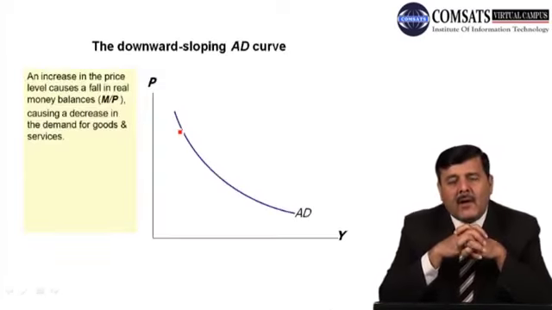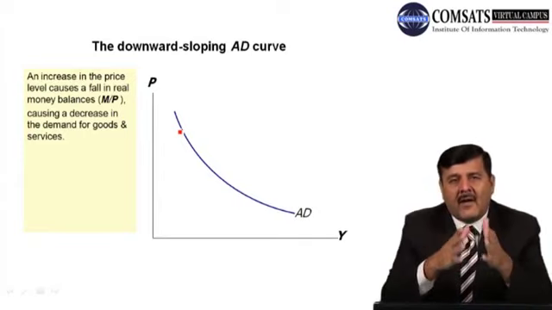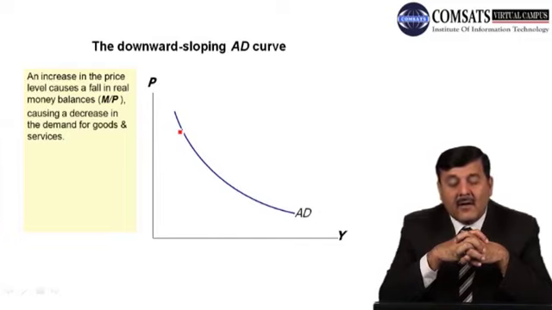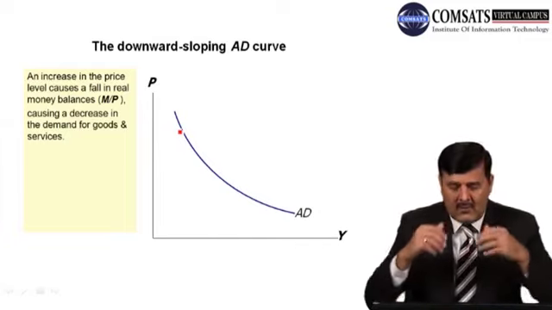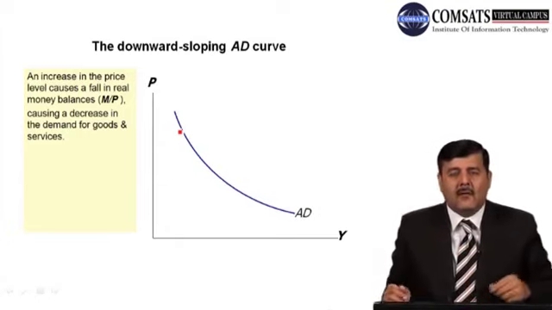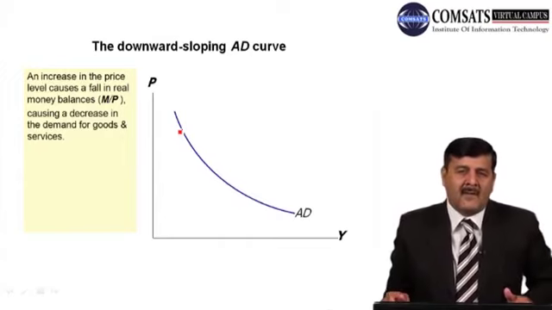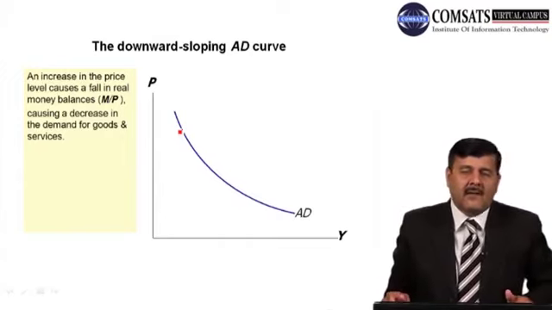By this principle, as you can see on this slide, we have a downward sloping demand curve. On the y-axis we are measuring price level in the country, prices in the economy, and the x-axis measures output level in the economy. And as we said, if we hold M and V constant, then prices P and Y are negatively related.